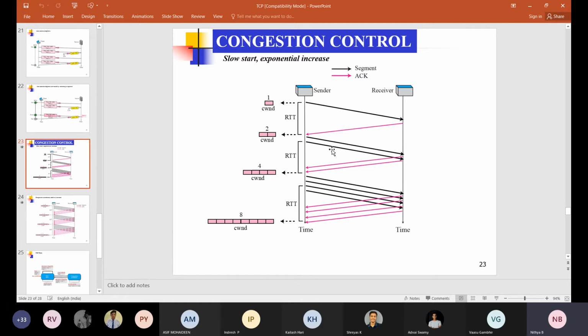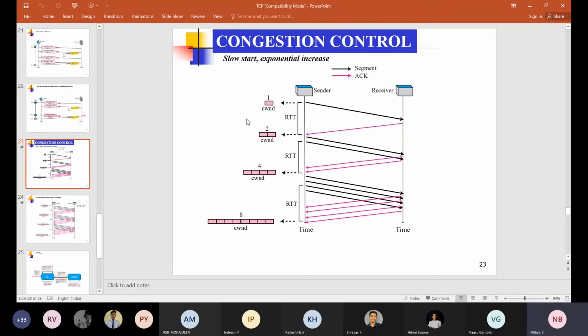Here always the actual window size equals the congestion window. We are not bothered about the receive window. So assume that the receive window is much larger than the congestion window. That is, the congestion window value is smaller than the receive window, so the actual window size is the congestion window only. That's why we have only the congestion window here. By seeing this diagram, it is assumed that we have the same sized packets, and each and every packet has the maximum segment size data.